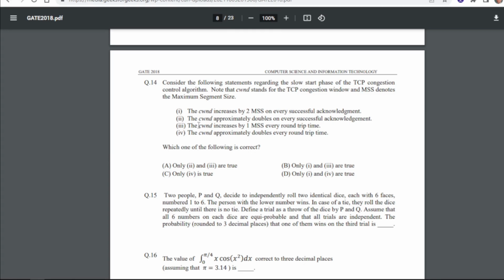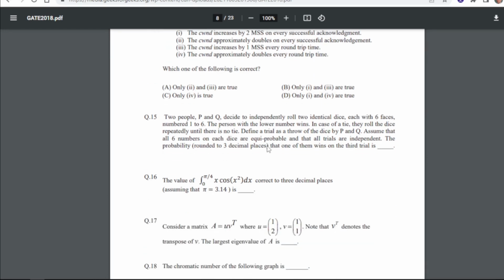Now 14, consider the following statements regarding the slow start phase of the TCP congestion control algorithm. Note that CWND stands for the TCP congestion window and MSS denotes the maximum segment size, right? Which one of the following is correct? So for 14, our answer will be C, that is only 4 is correct, which is saying the CWND approximately doubles every round trip time.